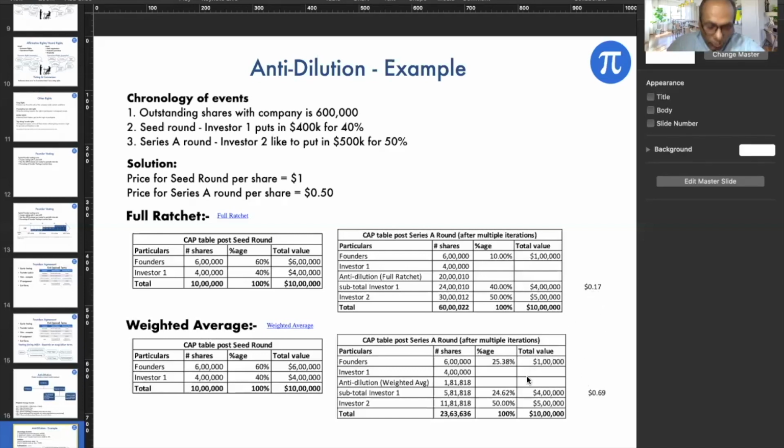By the way, I have seen examples of at least 2 startups in my past that closed down because they had a full ratchet. In the next round, the cap table became untenable. Therefore, the new investor didn't put in the money, and the old investor won't give away the full ratchet. So I've seen at least 2 examples in which the company has died because of this clause. It's a complete must-not-do. Just don't do full ratchet.